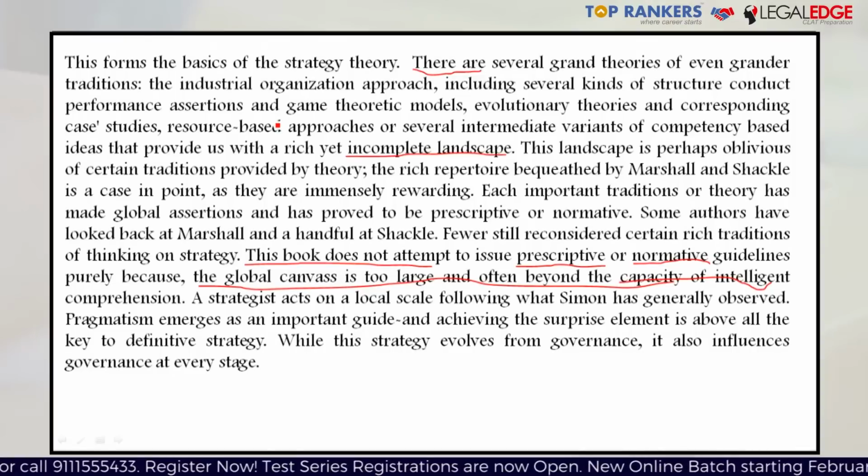Why is he suddenly talking about global canvas? Okay, the answer for this is in a few lines before this particular sentence. Where we left off with incomplete landscape, let's start reading after it. This landscape is perhaps oblivious of certain traditions provided by theory. Oblivious means unconcerned, so this landscape is unconcerned with certain traditions. The rich repertoire bequeathed by Marshall and Shackle is a case in point, as they are immensely rewarding.